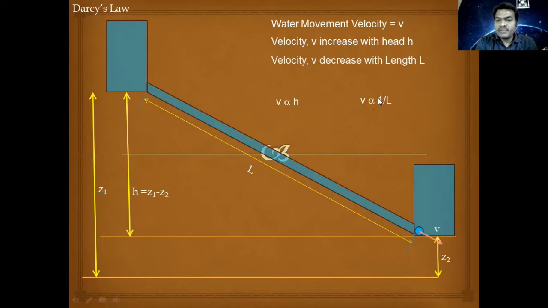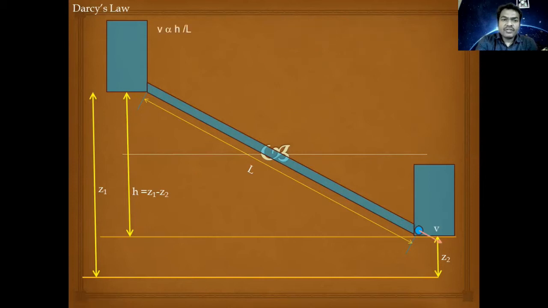So V will be inversely proportional to the length of travel L, and V will be directly proportional to the elevation head. That means the difference in elevation between the two levels which makes the water movement possible. When we put these together, we get an equation: V is proportional to H by L.